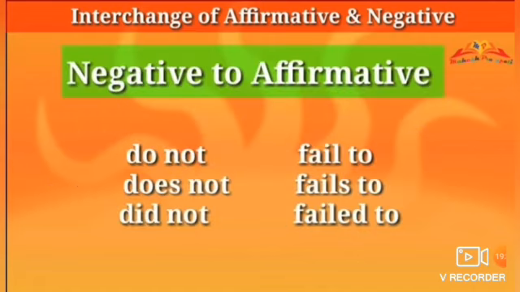Now we will see how we can make a negative sentence affirmative. Sometimes in a negative sentence, words like do not, does not, did not, such helping words are used. If this kind of helping words are used in a negative sentence, and you have to make the sentence affirmative, then you use words like fail to, fails to, and failed to.